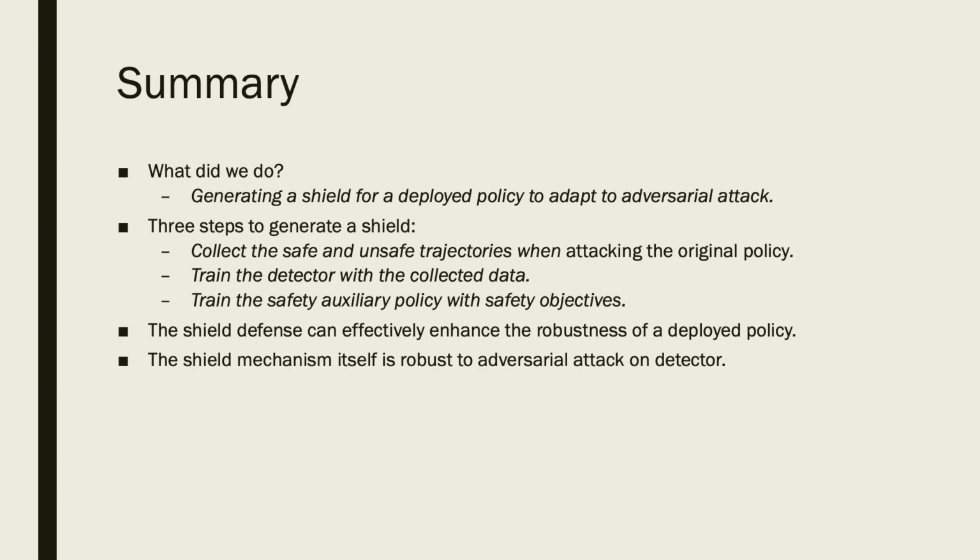In summary, we generate a shield for a deployed policy to adapt to adversary attack. There are 3 steps to generate a shield. First, collect the safe and unsafe trajectories when attacking the original policy. Second, train the detector with the collected data. Third, train the safety auxiliary policy with safety objectives. Finally, we can assemble all those components into a shield.